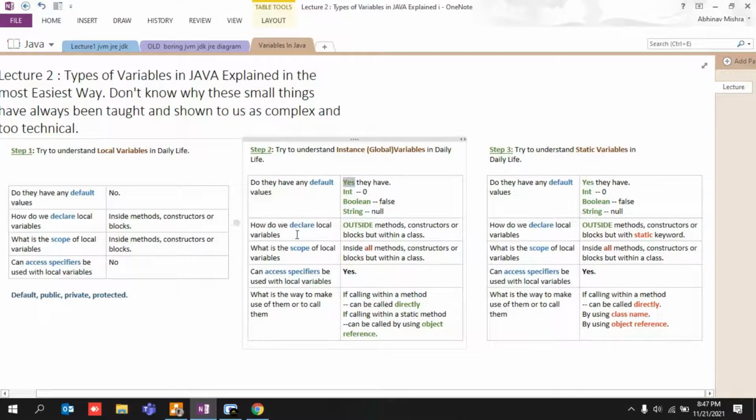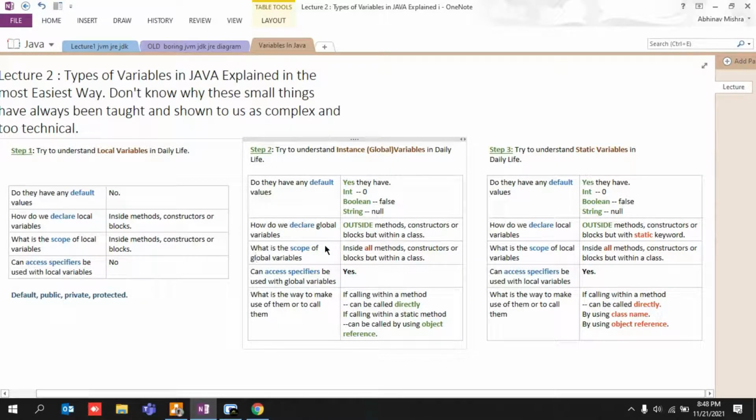So how do we declare global variables? Sorry, it should be the global one. Pardon me, I just forgot, guys. Just copy paste it.